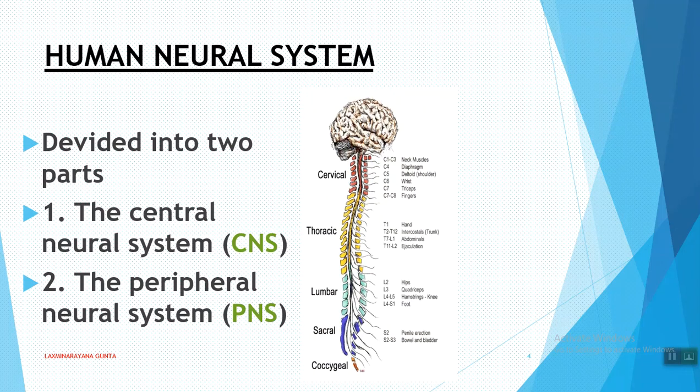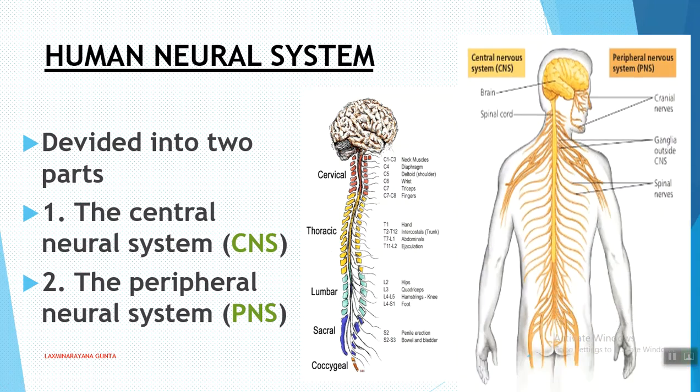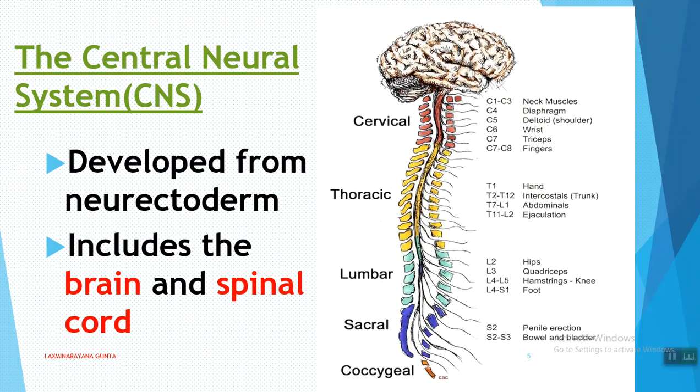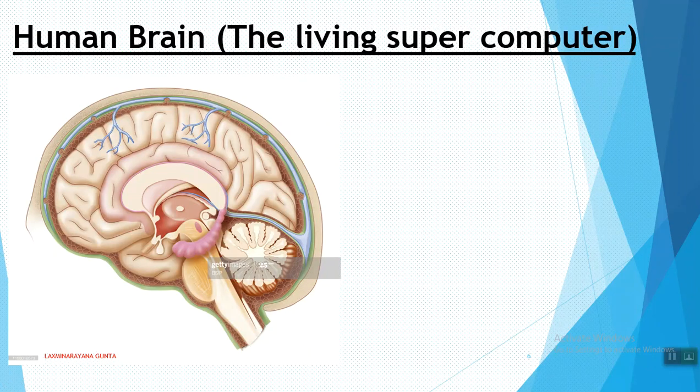Central neural system contains the brain and the spinal cord. This is the brain and the spinal cord which runs through the vertebral column. And the peripheral nervous system includes all the nerves arising from the brain and the spinal cord. Okay, and the central neural system is developed from the neural ectoderm. It includes the brain and spinal cord. Now let us discuss the brain.